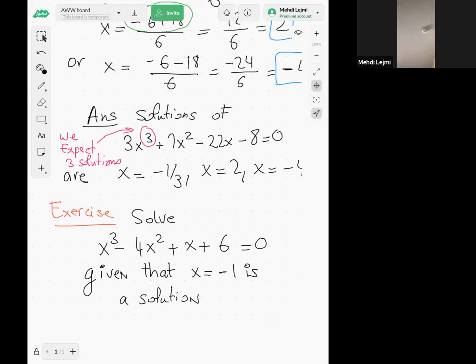What's really important to keep in mind, guys, is that if you say, for example in this exercise, -1 is a solution, then you need to know that x minus -1 is a factor of your function f. That's the main result here.